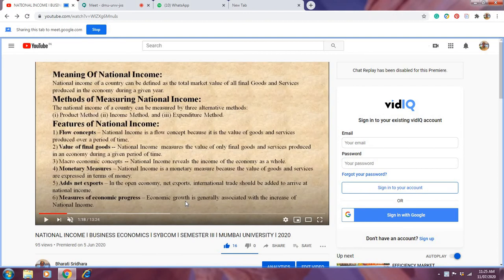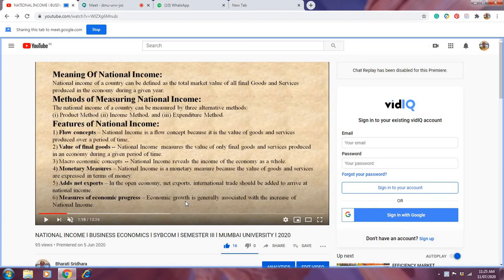So national economic growth, in any country, not only India, whether the country is a developing country, an undeveloped country, or a developed country, economic growth is associated with the increase in national income. It's very simple. Say for example, if your father's salary is growing, that means there is a growth in your family. So in the same way, if the national income is growing, that means there is economic growth. This is what you have to understand here.